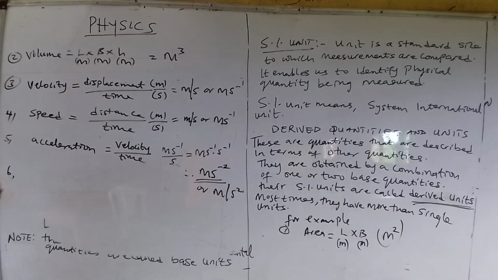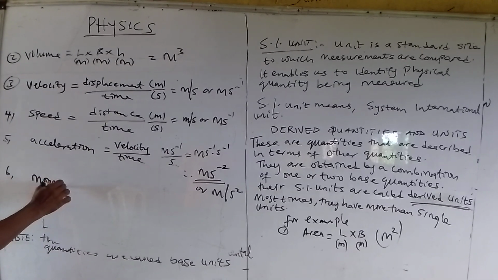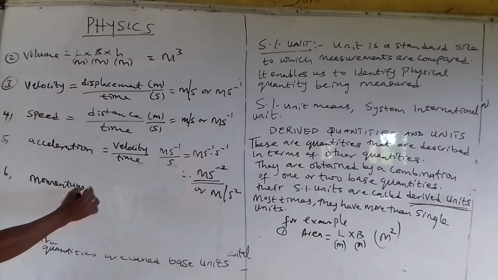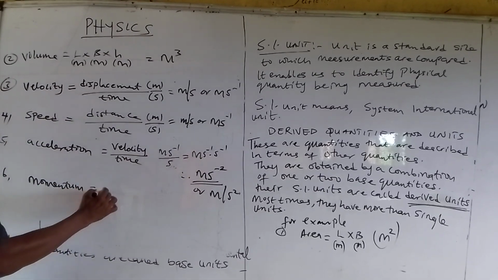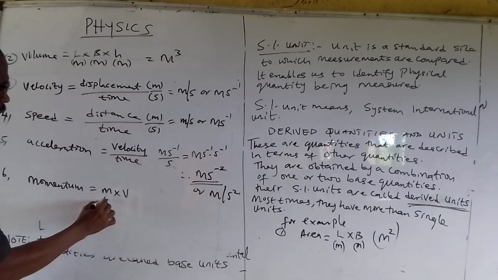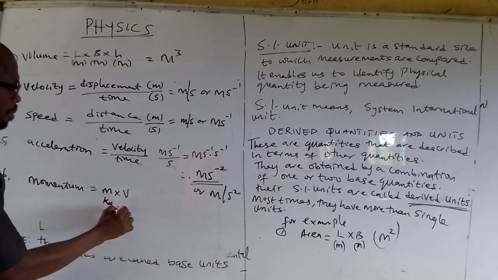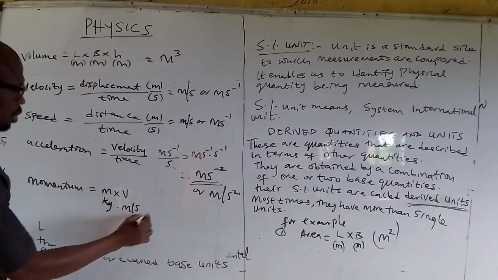Number 6, we can have momentum. Momentum is expressed as mass times velocity. Mass is in kg, velocity is in meters per second.